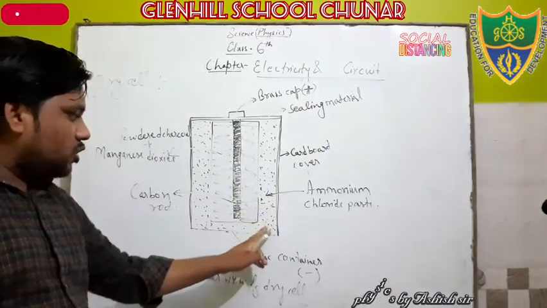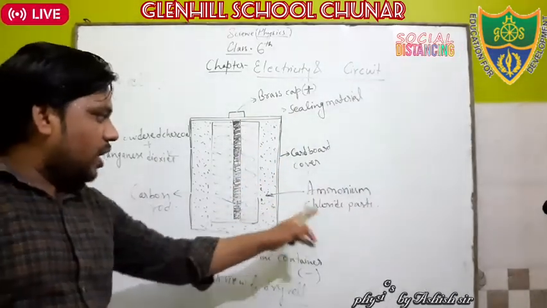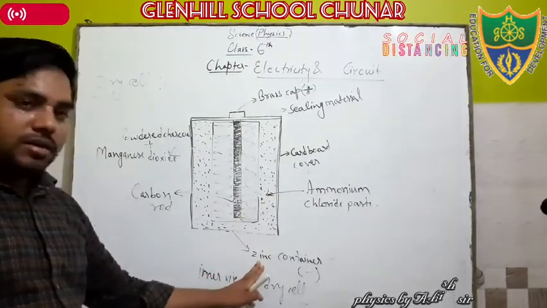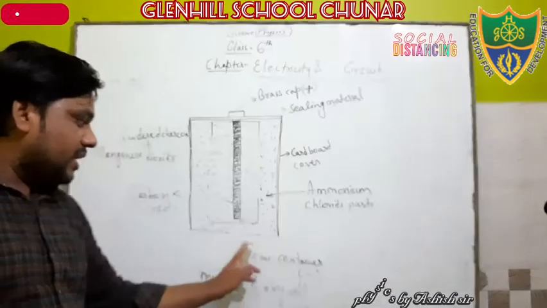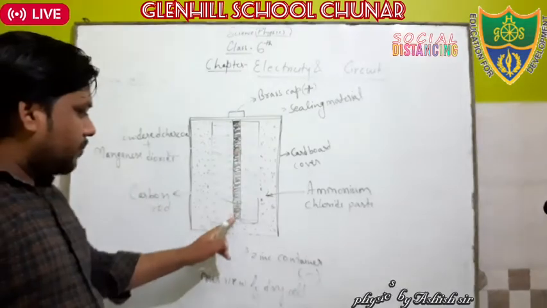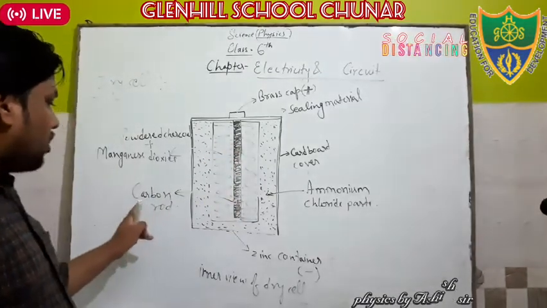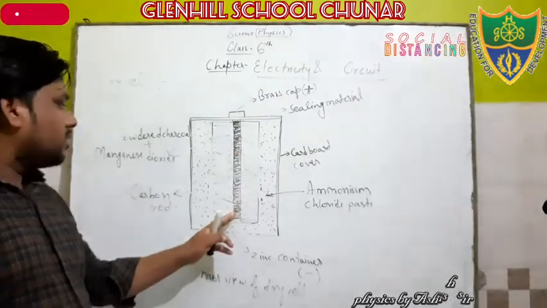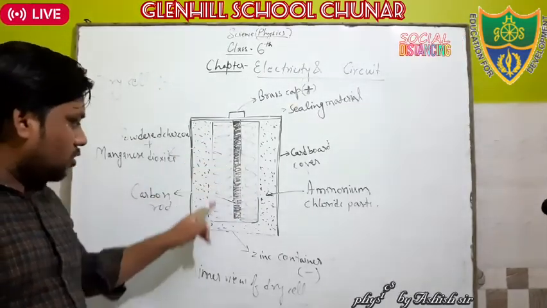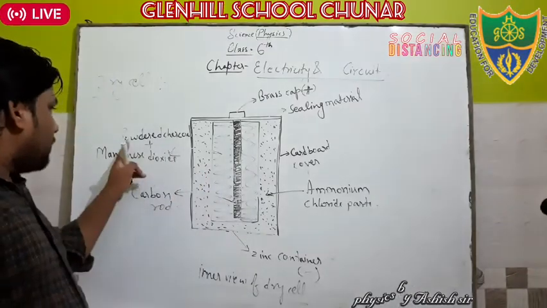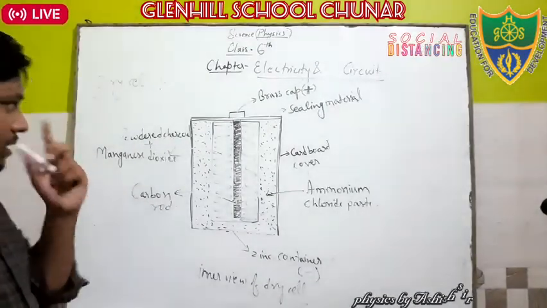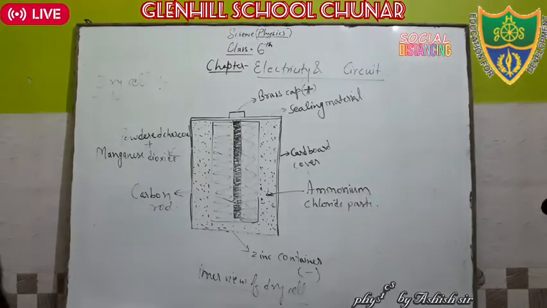This dotted paste is known as ammonium chloride paste, and this container is known as the zinc container, and it acts as the negative terminal of the battery. The dark blackish rod is known as the carbon rod, which is made of graphite. And this blue-colored paste shown in this column is known as powdered charcoal plus manganese dioxide. Okay, clear? This is the inner view of the dry cell.